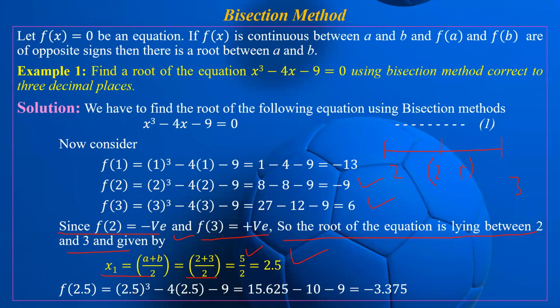So this is 2.5 whole cube minus 4 times 2.5 minus 9. So 2.5 whole cube is 15.625, minus 4 times 2.5 is 10, minus 9. So this is 15.625 minus 19. So the answer is negative. Answer is negative means what? Clearly this is negative. The root will lie between 2.5 and 3.